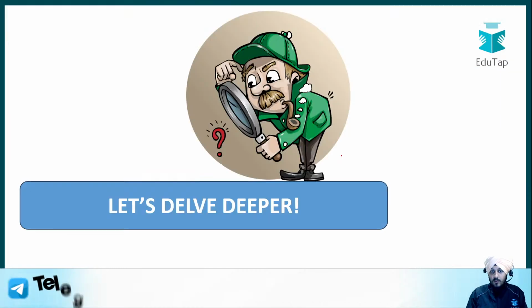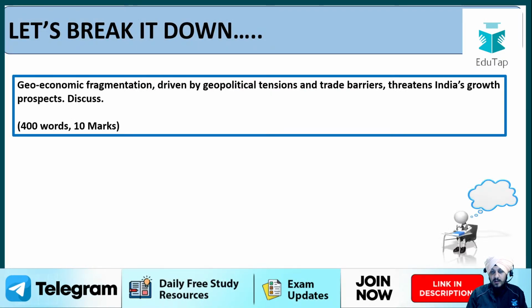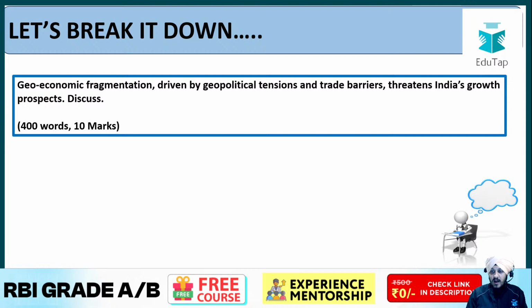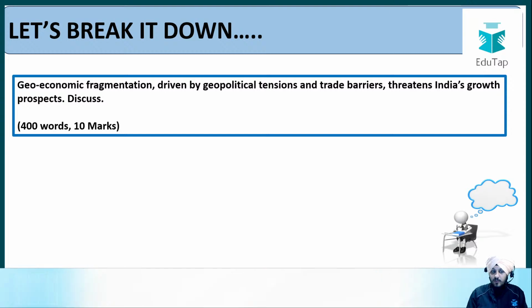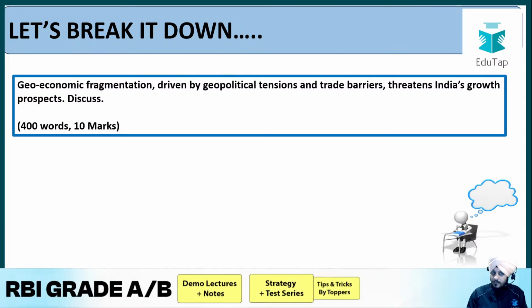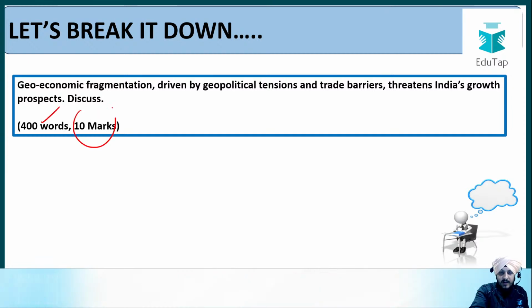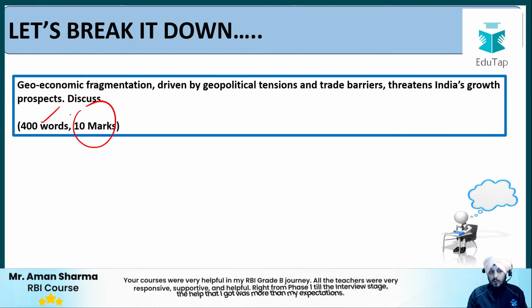Fine. Now let us move on to the answer to this question, and the question states that geo-economic fragmentation driven by political tensions and trade barriers threatens India's global prospects. Discuss. And you have to write the answer to the question within 400 words, which carry 10 marks. I hope it is clear to all of you.